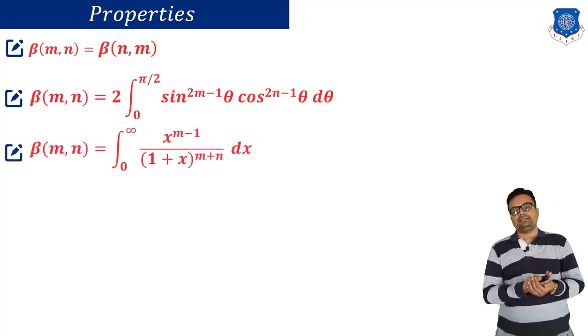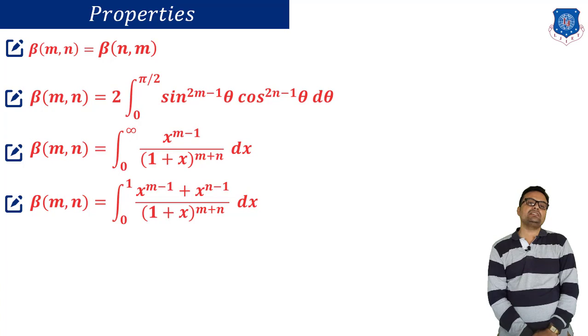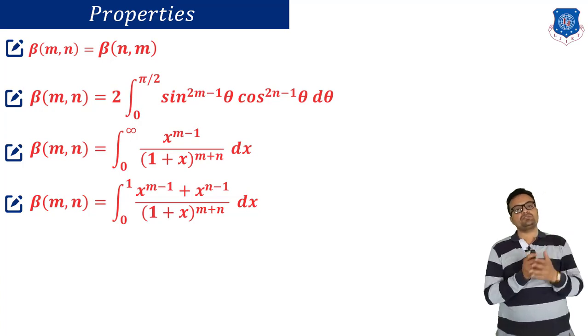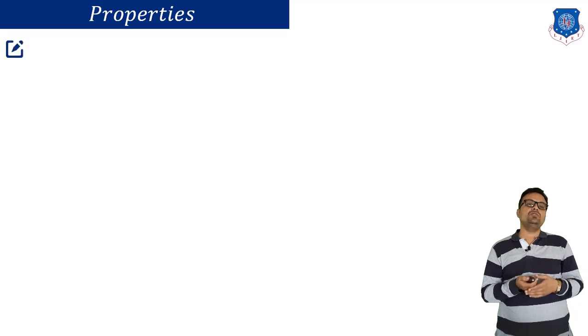One more property is beta of m, n is the integral from 0 to infinity of x raised to m minus 1 upon 1 plus x raised to m plus n dx. And finally, you can also rewrite this as the integral from 0 to 1 of x raised to m minus 1 plus x raised to n minus 1 upon 1 plus x raised to m plus n dx. These are 4 fundamental properties of beta function. Let us check some other well-known properties.